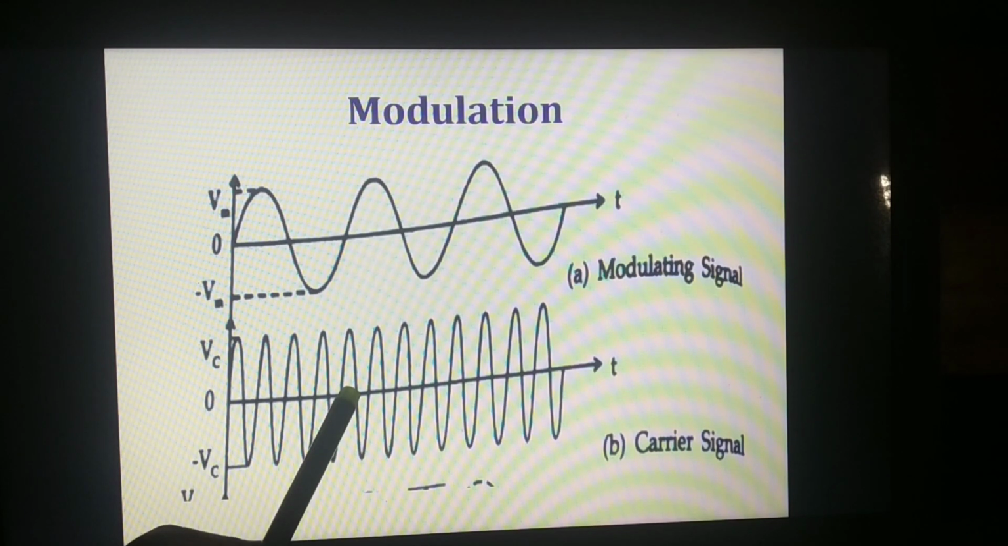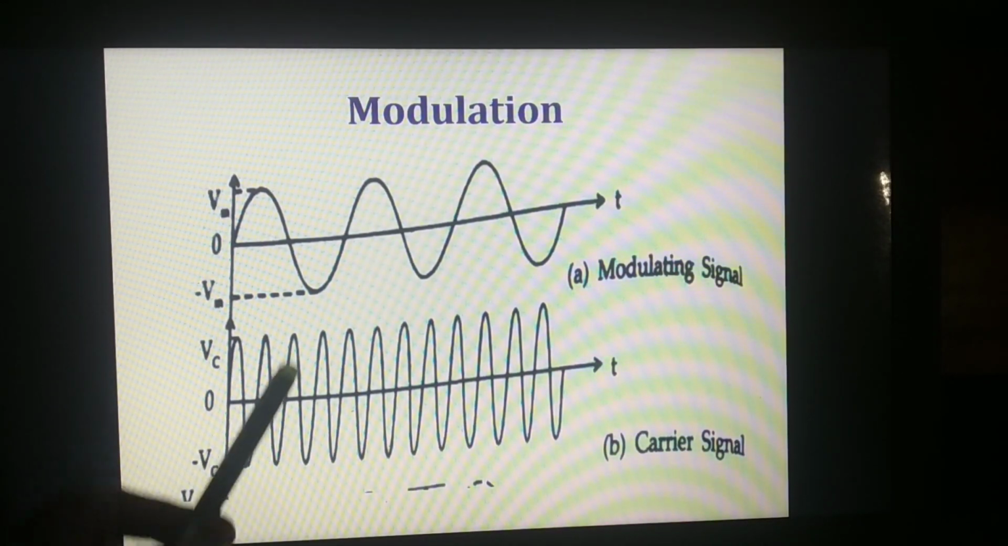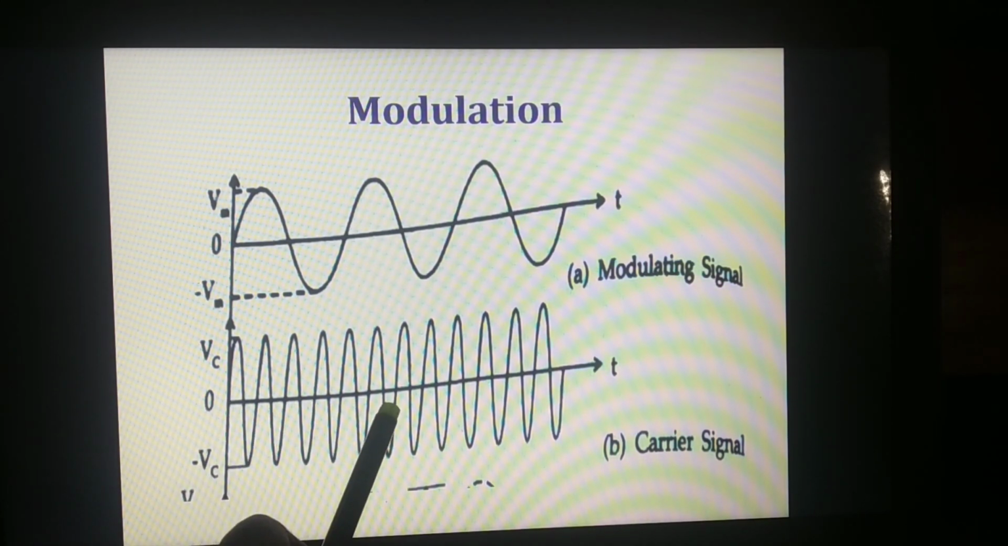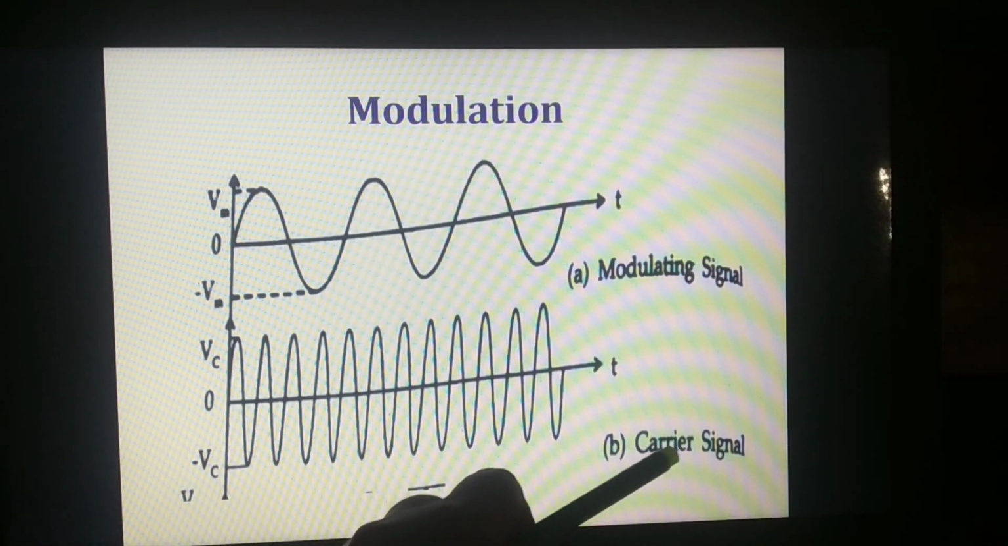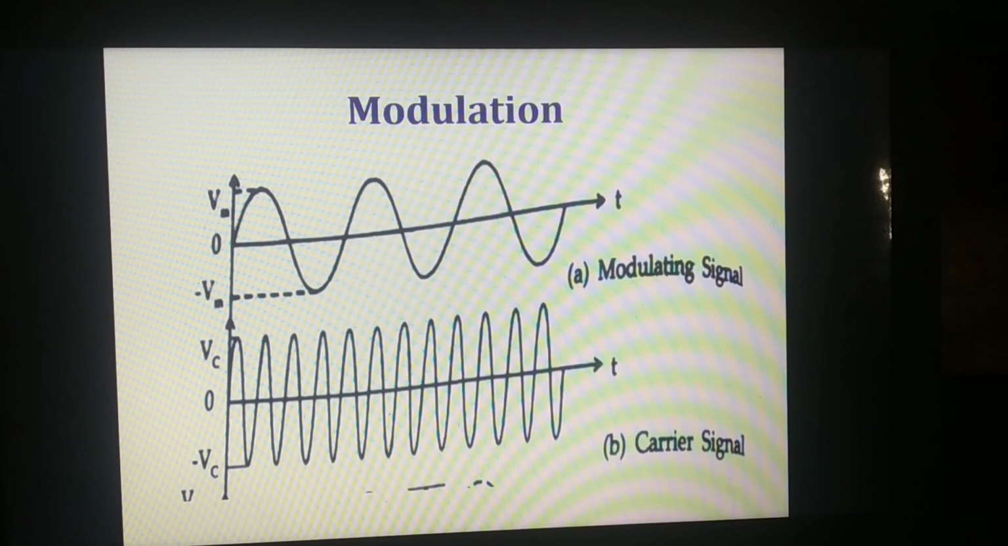For the same time period, see how many cycles are there in the carrier signal. Almost 4 cycles are there in the carrier signal. Obviously, the frequency is higher. So, carrier signal is a high frequency signal than that of the modulating signal. So, with the help of high frequency carrier signal, we can easily transmit the low frequency audio signal with the modulation technique.